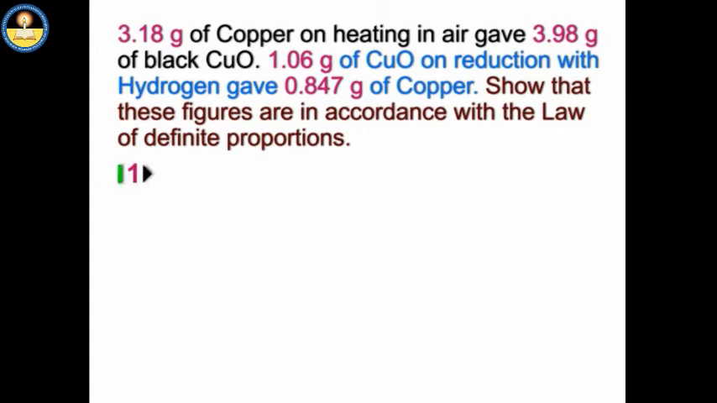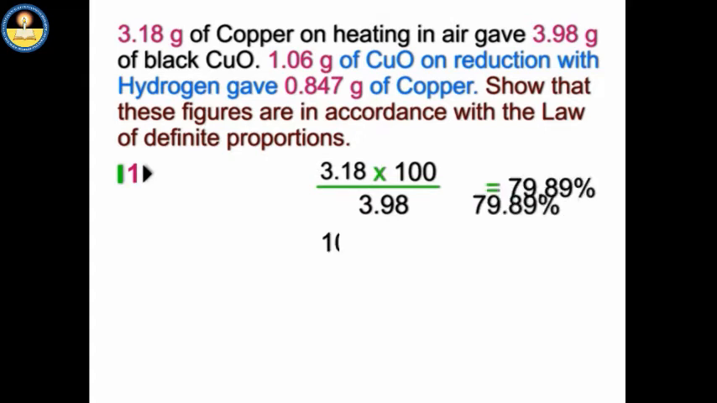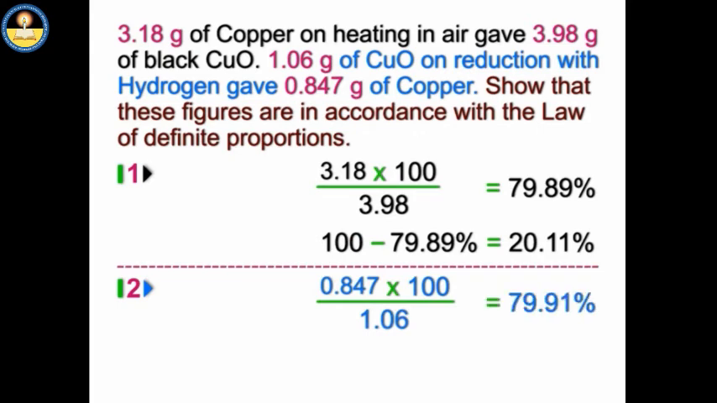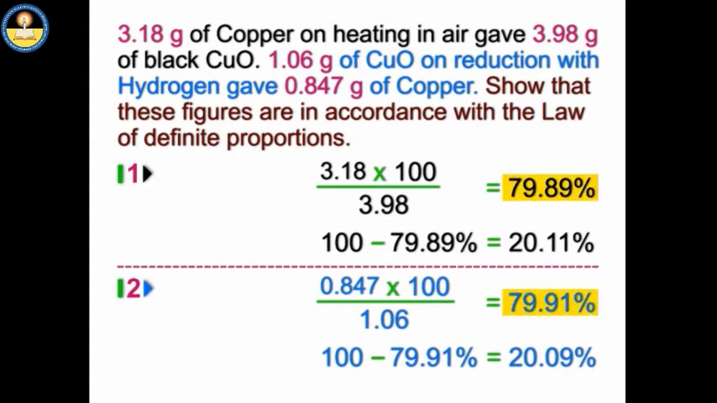In the first experiment, the percentage of copper in its oxide is equal to, and the percentage of oxygen in copper oxide is equal to. In the second experiment, the percentage of copper in its oxide is equal to, and the percentage of oxygen in the oxide is equal to 100 minus 79.91, which is equal to 20.09%. Since the percentage of copper and oxygen in both the oxides is the same, the law of definite proportions is verified.